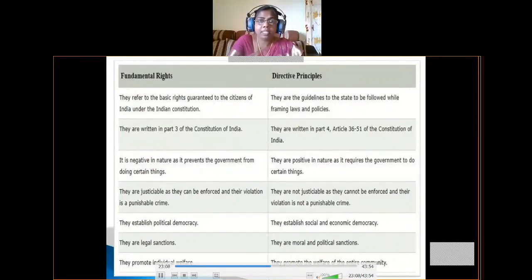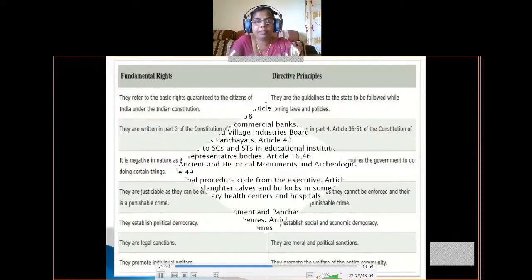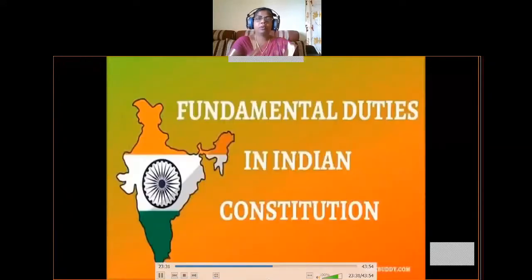These are the examples for the welfare programs which are enjoyed by the whole community. That means the entire community. These are the welfare programs implemented by both central and state governments in our country. Okay, so that is all about the differences between fundamental rights and directive principles. Okay, so next, coming to the second topic, that is fundamental duties in the Indian Constitution.